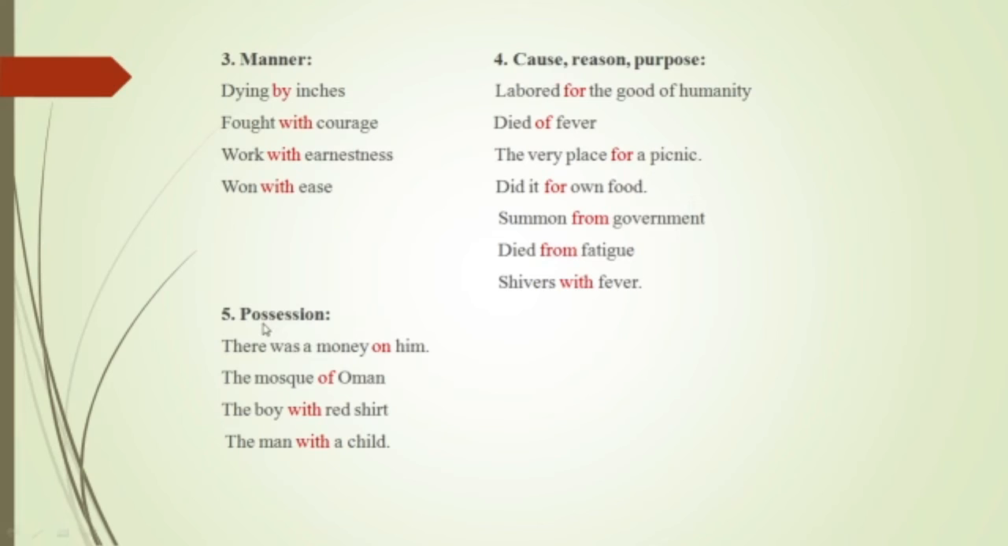And possession, proportion of possession. There was a money on him, the mosque of Oman, the boy with red shirt, a man with a child. So all these, on, of, with, are indicating possession.